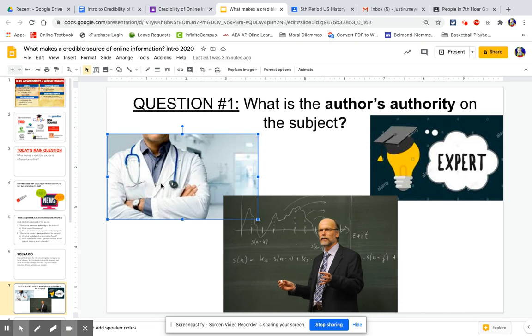All right. Sometimes when we talk about history, good authorities on a subject are people like professors, people that study history, people that are experts. Like me, for example, I'm not an expert on COVID-19 because I'm not a doctor. I don't have experience. I haven't studied what COVID-19 does to the body, how it spread, stuff like that. I am not an expert.